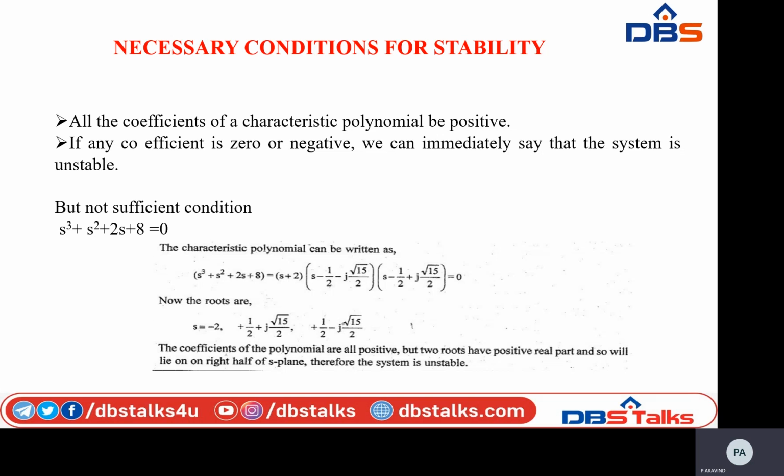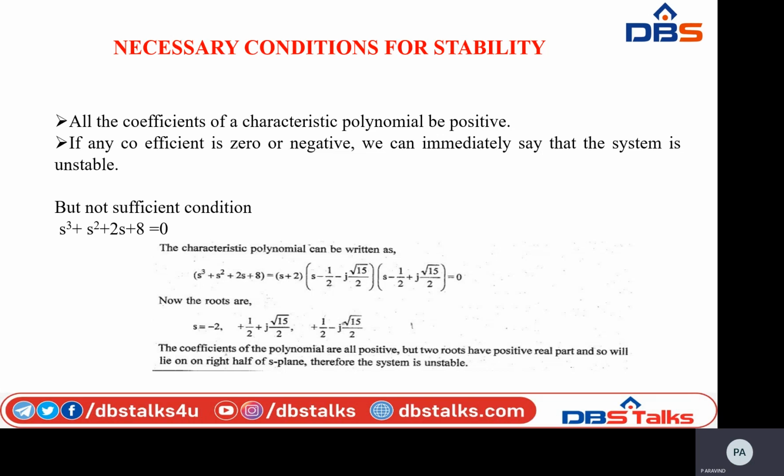Here I am going to rewrite the characteristic polynomial equation as (s plus 2) into (s minus 1/2 minus j square root of 15 divided by 2) into (s minus 1/2 plus j square root of 15 by 2).